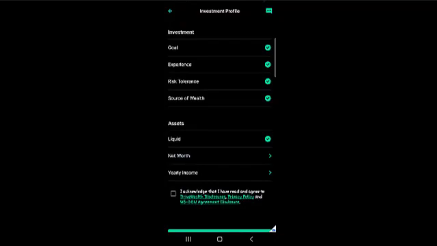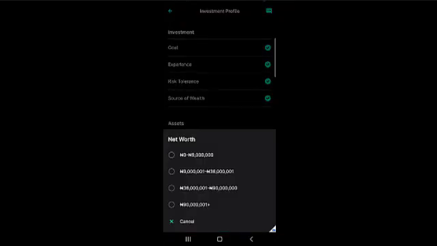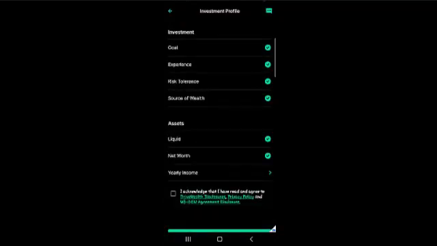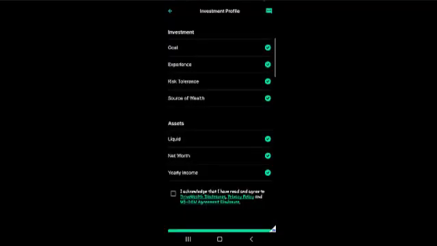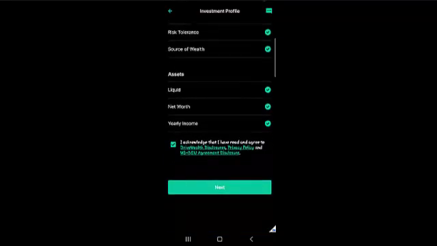Okay, an average person would do that. What is your net worth? You could just choose the same. What's your yearly income? Just pick something random. Okay, 0 to 9 million, and then agree with their terms of service and go ahead and click on next.